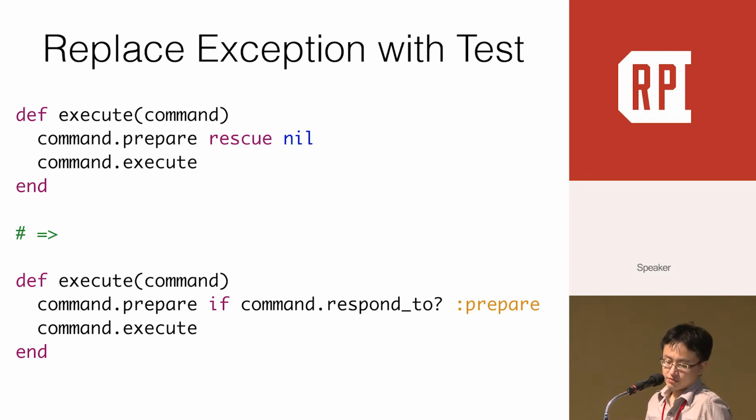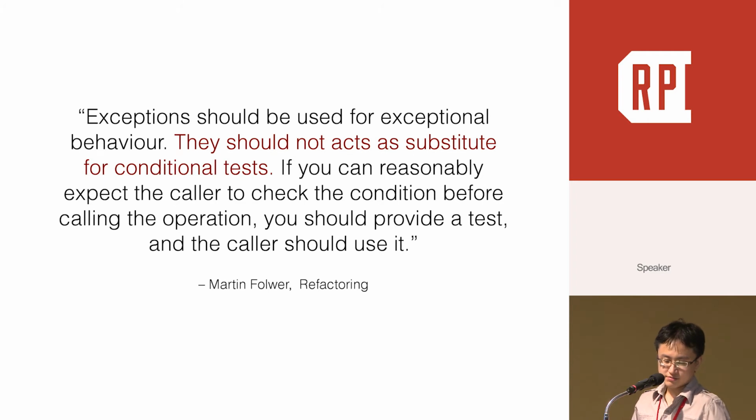Okay, here is another example about exception abuse. It's from the refactoring book. You can raise an exception on a condition, but the caller could have checked it first. This exception is unnecessary because you can just check it. Martin Fowler in the refactoring book said that exceptions should not act as a substitute for conditional tests. Here the test is more like just a check.